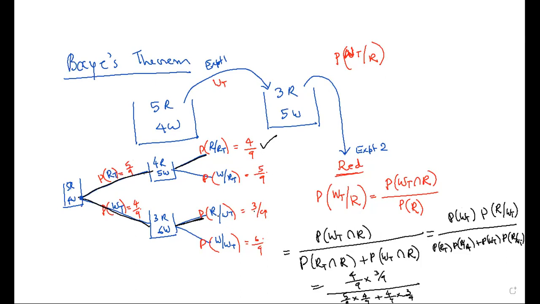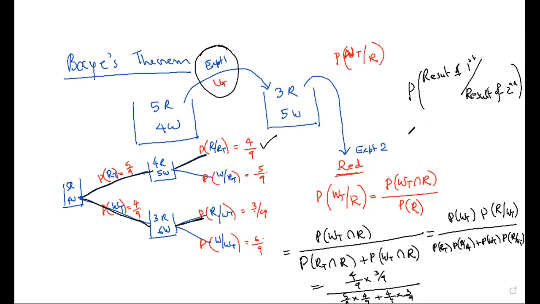This is what is known as Bayes theorem. Bayes theorem calculates the probability of the result of the first experiment, given the result of the second experiment. Probability of the result of the first process, given the result of the second.